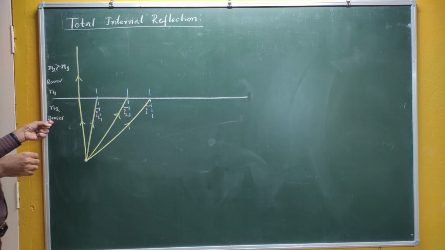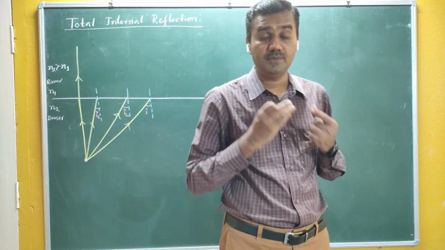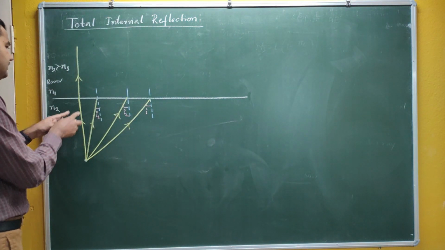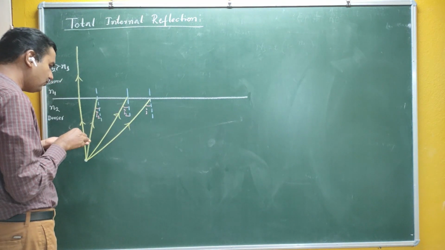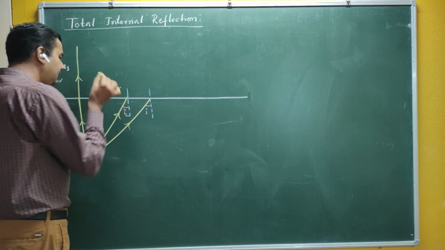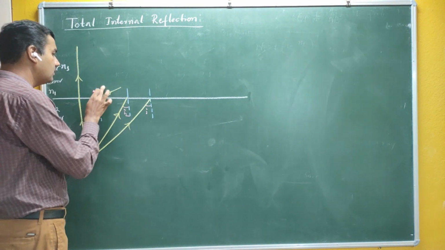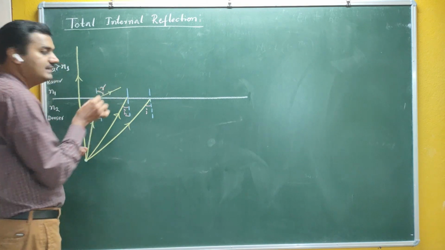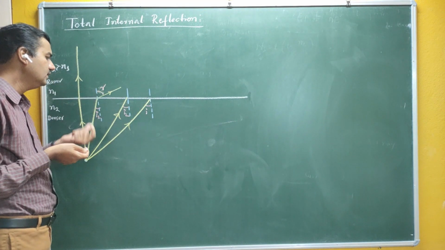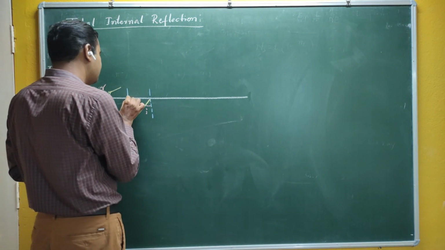As the light is traveling from denser medium to rarer medium, what happens? In the last lecture we studied that when light travels from denser medium to rarer medium, it bends away from the normal. In the first case, I is 0, R is 0. In the second case, this is your R here. In Snell's law, we studied that when light travels from denser medium to rarer medium, your R should be greater than I.